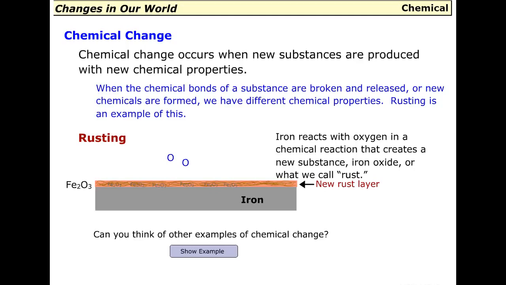Can you think of other examples of chemical change? One example is fuel combustion. Hydrocarbons are burned, giving off acids and water vapor.